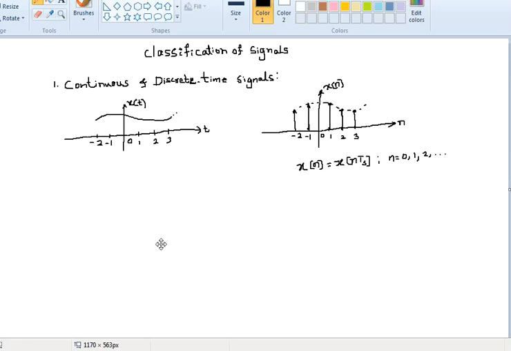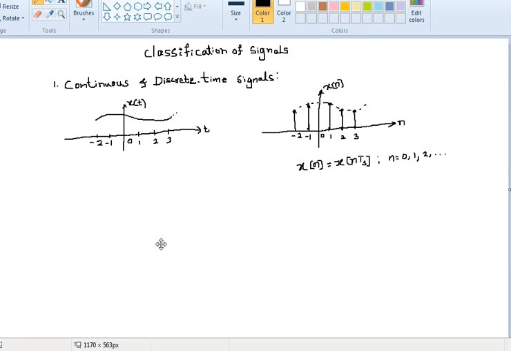Let's find the classification of signals. The classifications of signals are many, but depending upon the features, the signals are classified into 5 main categories. The first one is continuous and discrete time signals, then even and odd signals, periodic and non-periodic signals, deterministic and random signals, and energy and power signals. So let's see the first one, the continuous and discrete time signals.